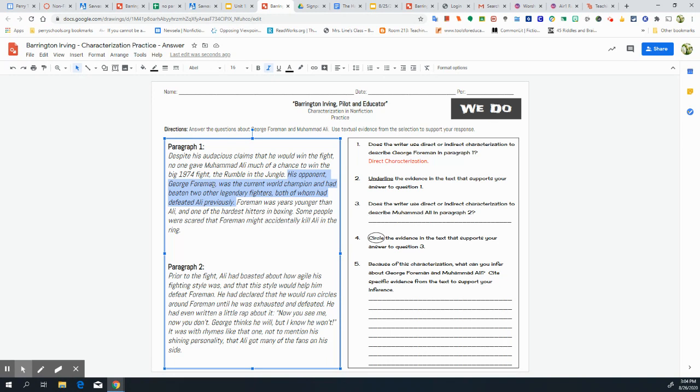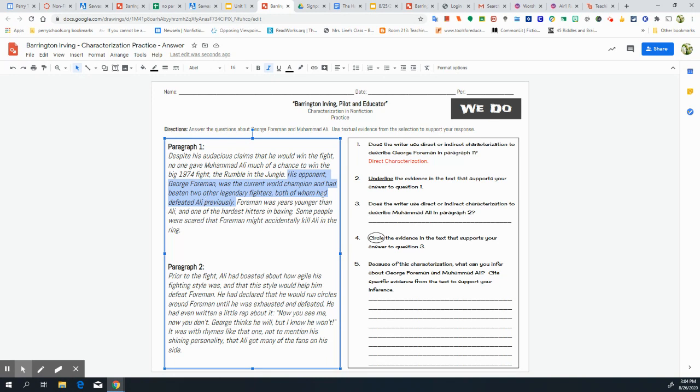Again, that's describing George Foreman. That's fact. That's nothing we have to infer. We know it. And then both of whom had defeated Ali previously. So again, those fighters who George Foreman beat had also beaten Ali.